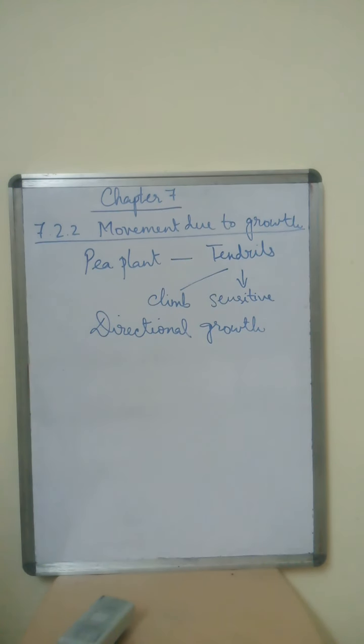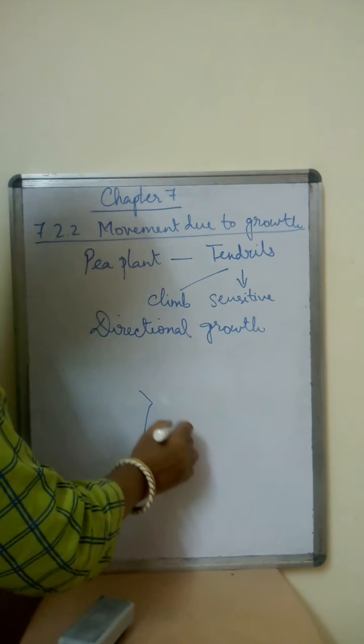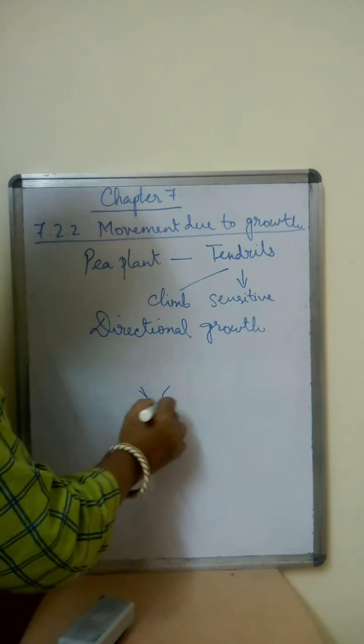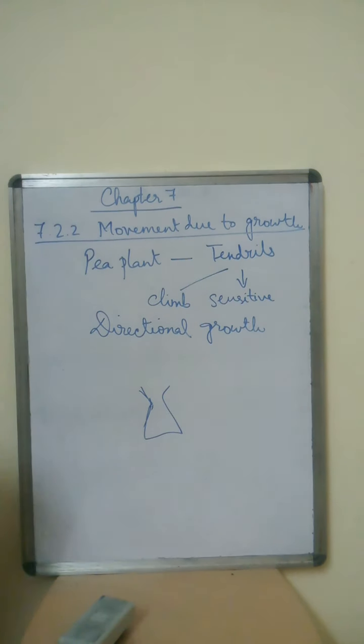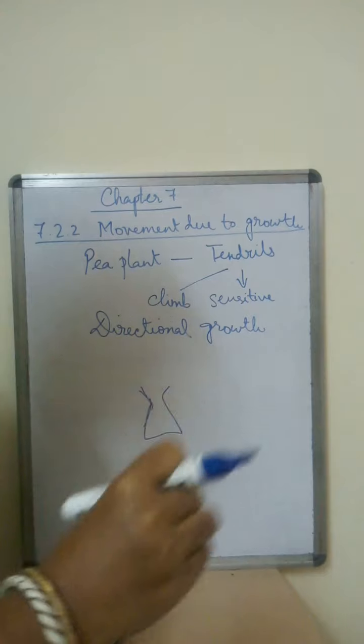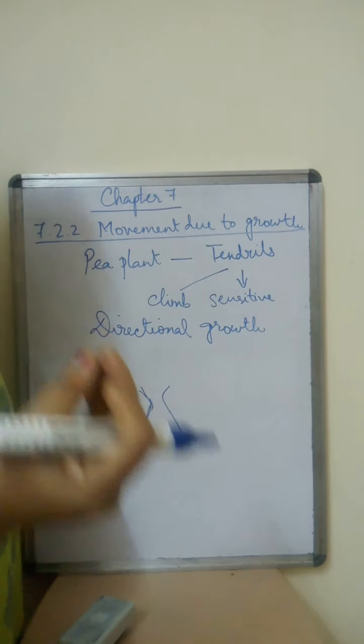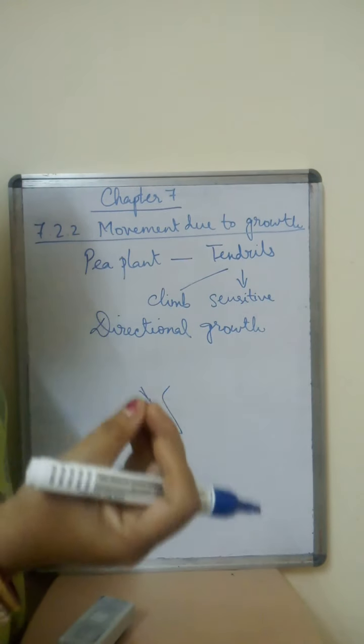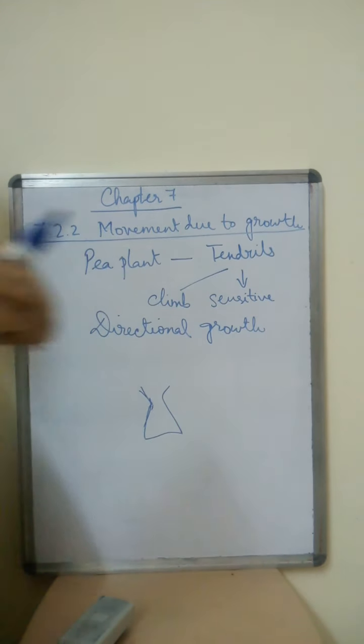Now let us understand it in a better way with an example given in your textbook, page number 87. Here you need to take a conical flask. It's like a cone, and you fill this flask with water and cover the neck of the flask with wire mesh. After you cover it, you take germinated bean seeds and put them on the wire mesh.